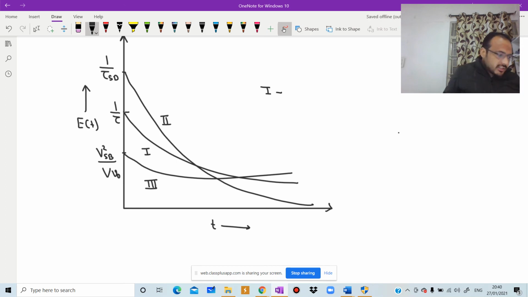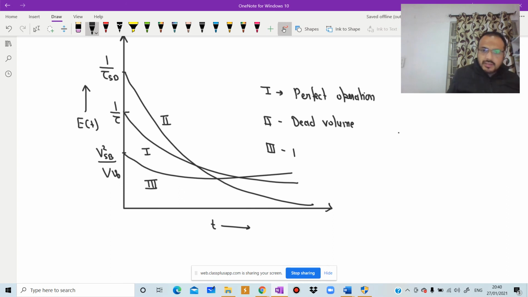So we have first one is for perfect operation. Second one is for dead volume. And third one is of bypassing.